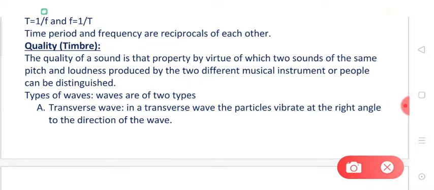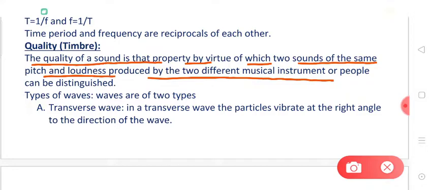So what is written here? The quality of a sound is that property by virtue of which two sounds of the same pitch and loudness produced by two different musical instruments or people can be distinguished. So suppose two boys are speaking and producing their voices with the same pitch and loudness, yet their voices can be identified or differentiated. This is because of the different quality of the sound, or we can say the different timbre of the sound.